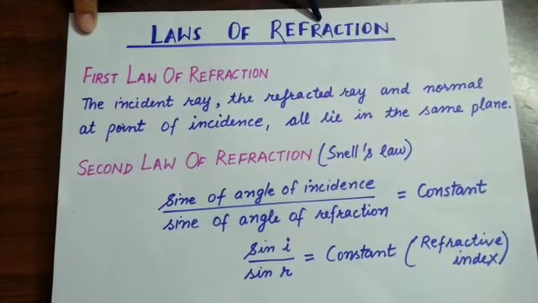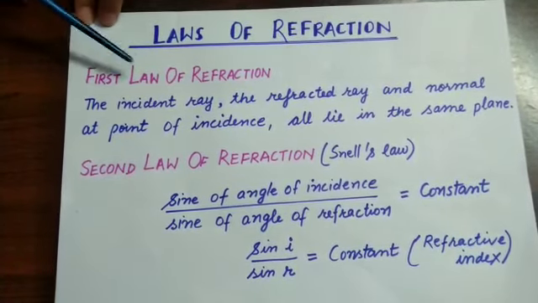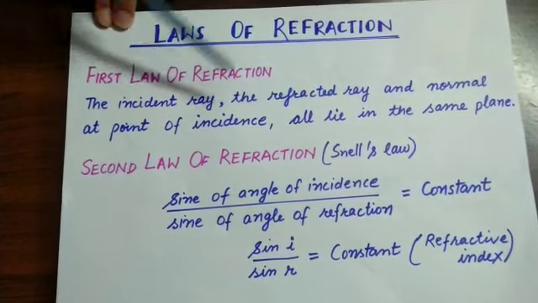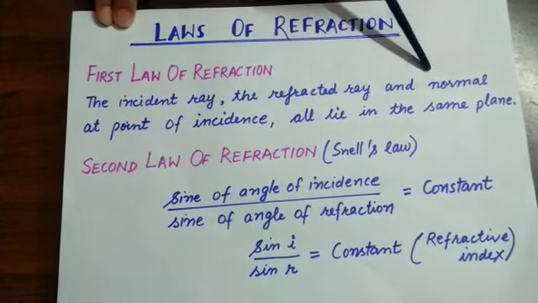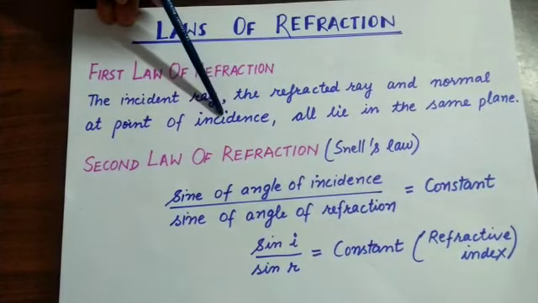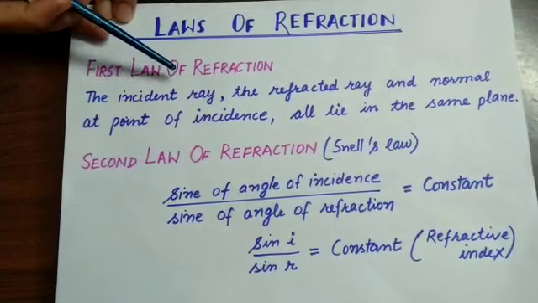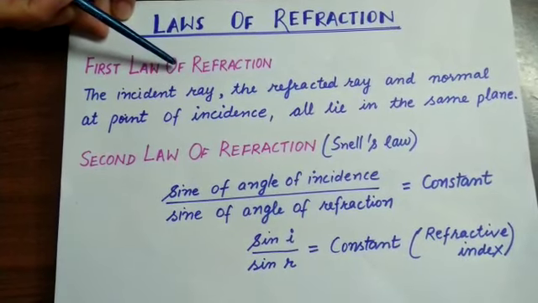Laws of refraction. First law of refraction. The incident ray, the refracted ray, and the normal at the point of incidence all lie in the same plane, which is the plane of the paper.